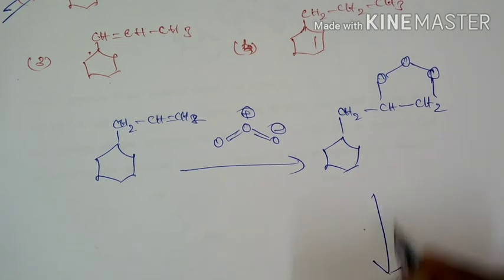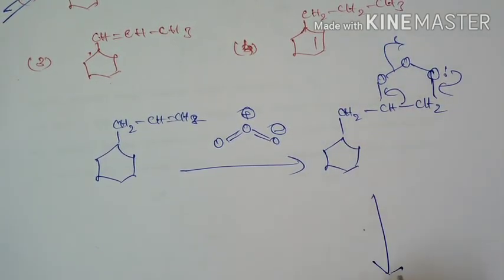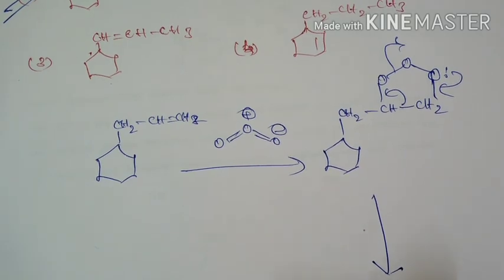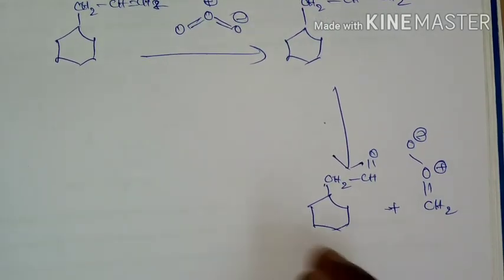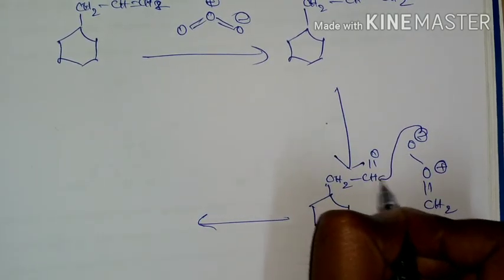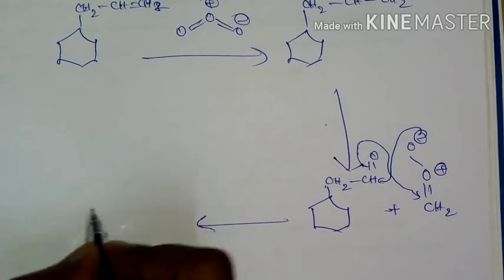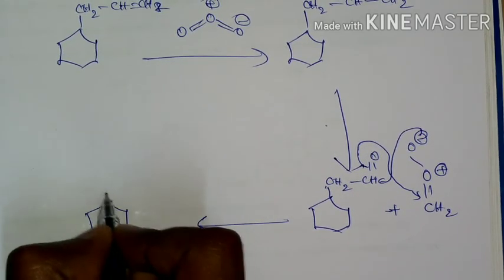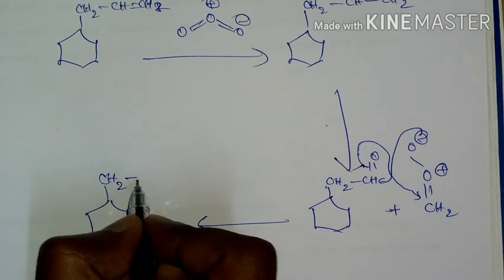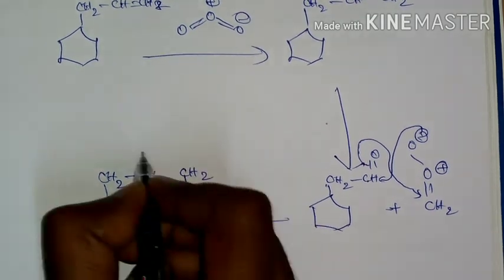This primary ozonoid is not stable, so it is going to cleave and we are going to get this intermediate, and this will once again undergo a 1,3-dipolar cycloaddition reaction and it is going to form the secondary ozonoid, with O CH2.